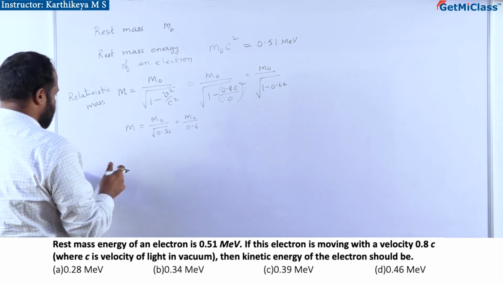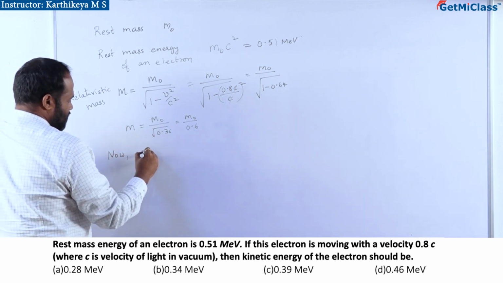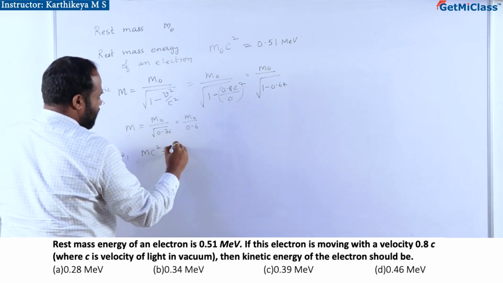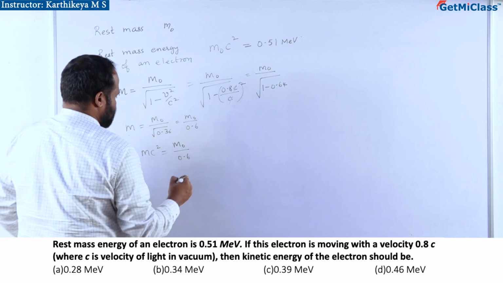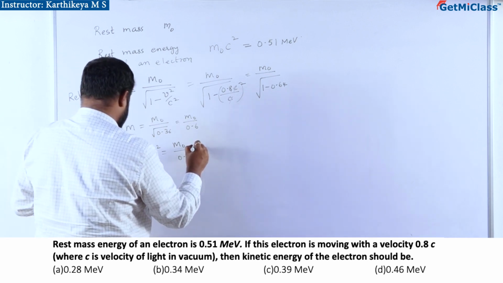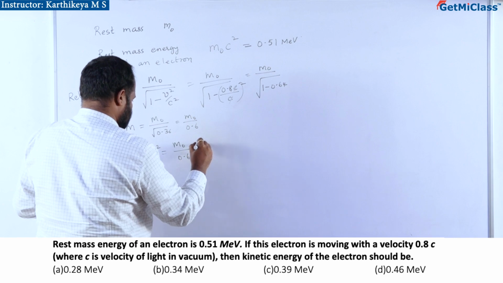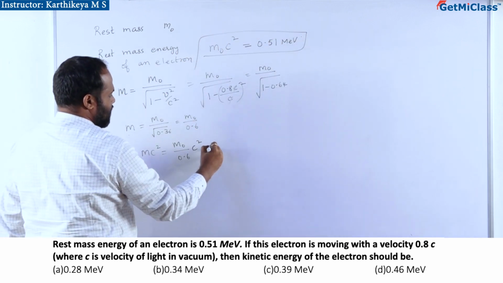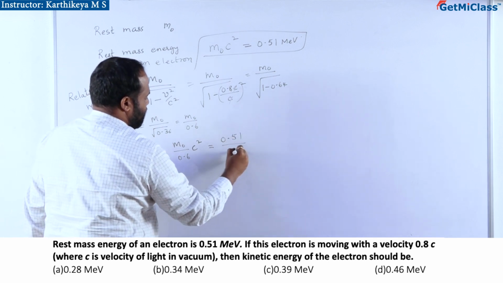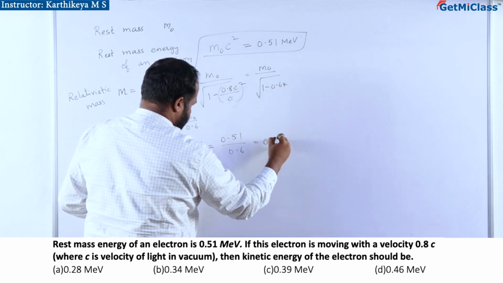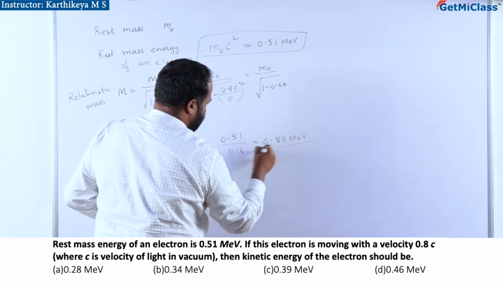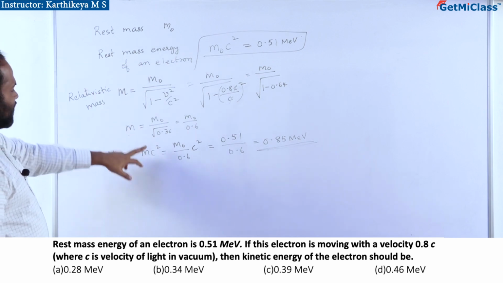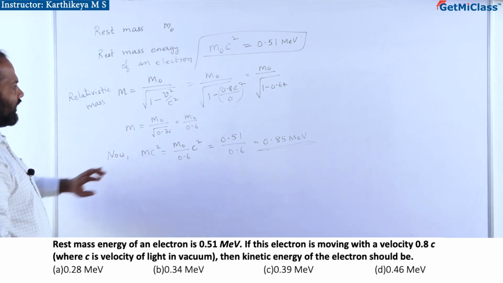Now mc square is m naught by 0.6 into c square. So m naught c square we have the value here, into c square. So that is 0.51 by 0.6, which is 0.85 mega electron volt. This is the total energy of the moving electron, whereas the rest mass energy is the energy of the electron at rest.